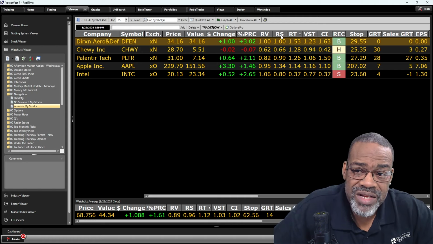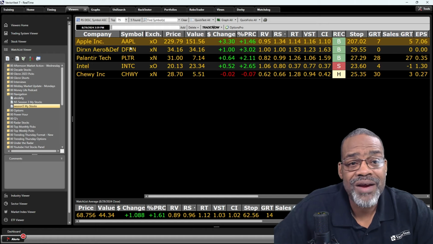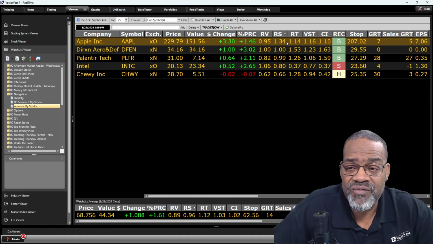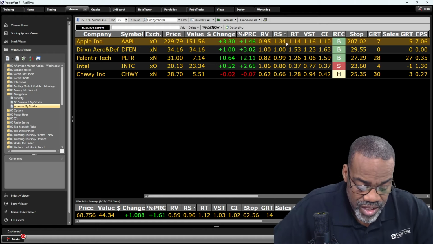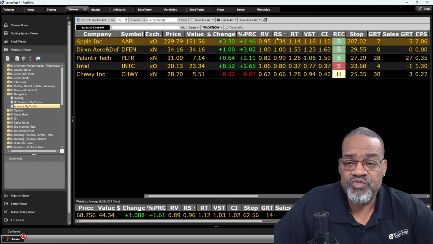Let's sort this by relative safety. What's the safest stock in here? Apple, with a relative safety of 1.34. This, my friends, is what we call rank analysis.